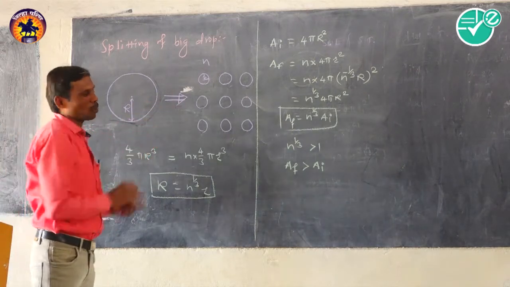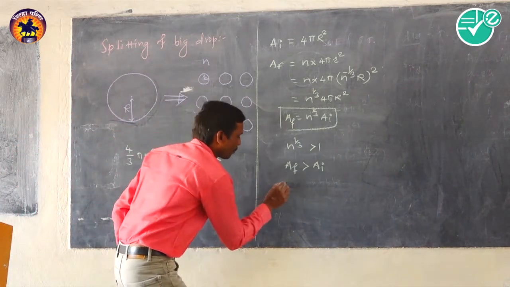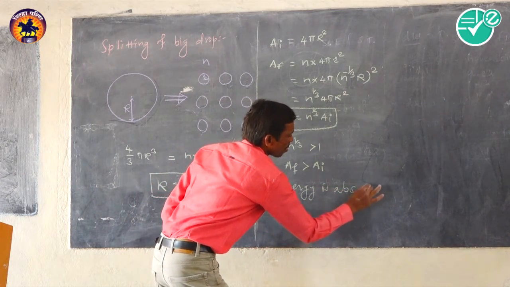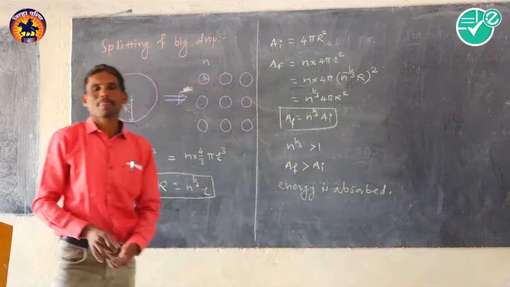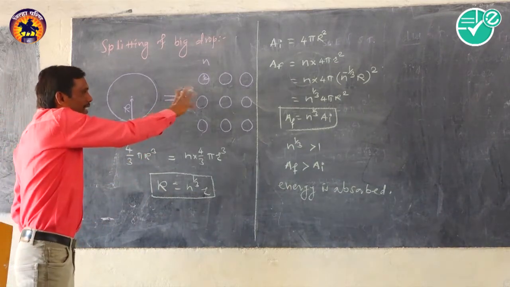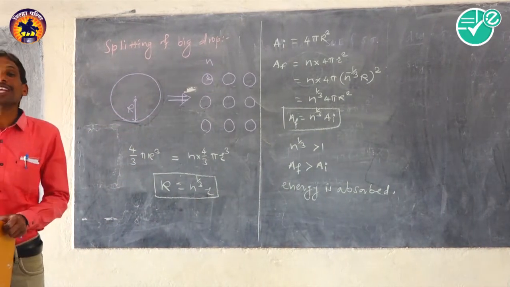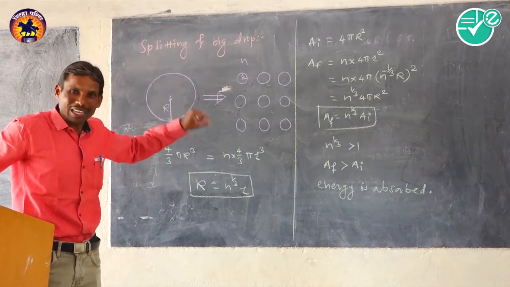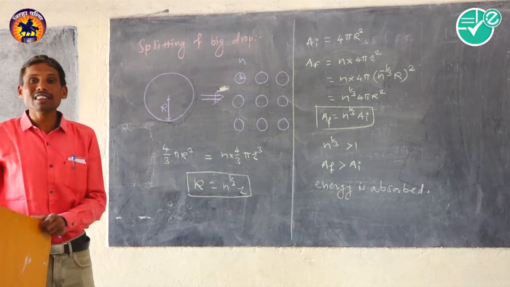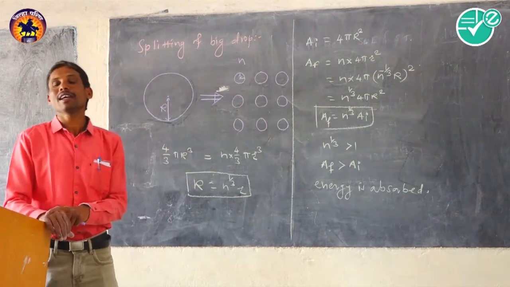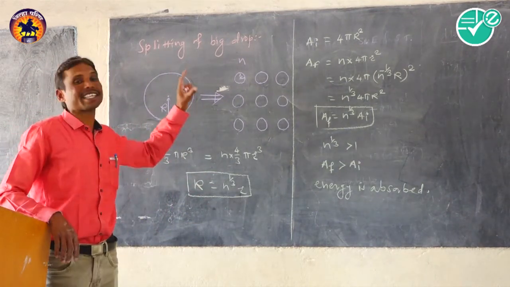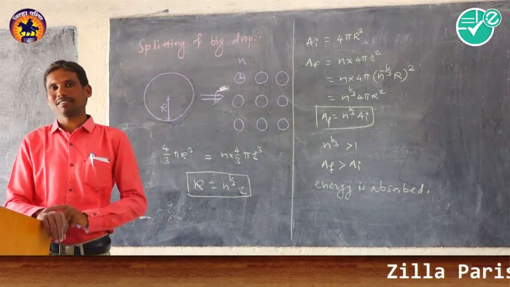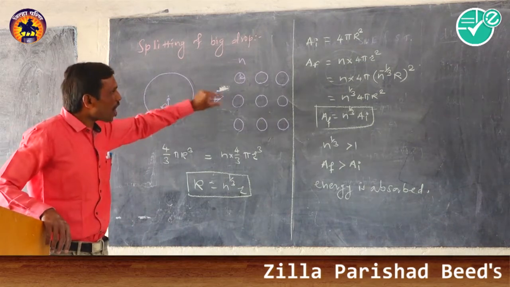It means in this process energy is absorbed, or the internal energy is utilized for this process. When the internal energy is utilized, the temperature of the droplets decreases. There is a fall in temperature. It means there is a loss of heat energy.